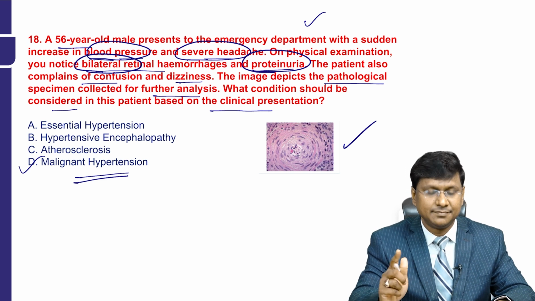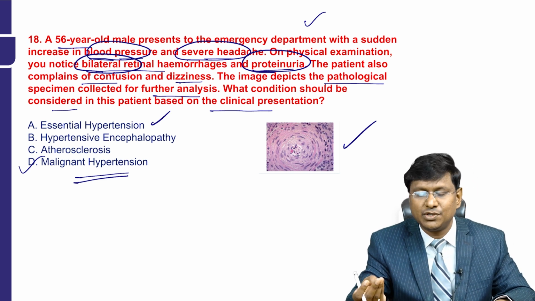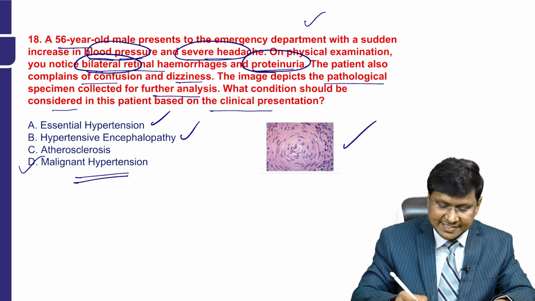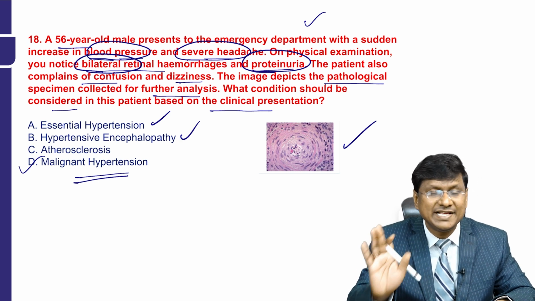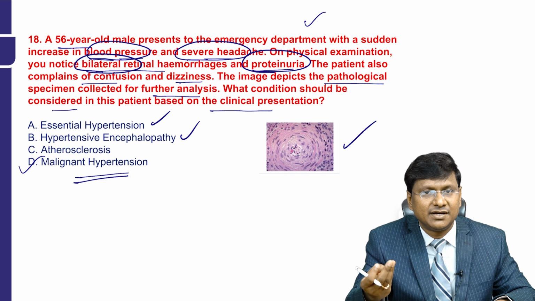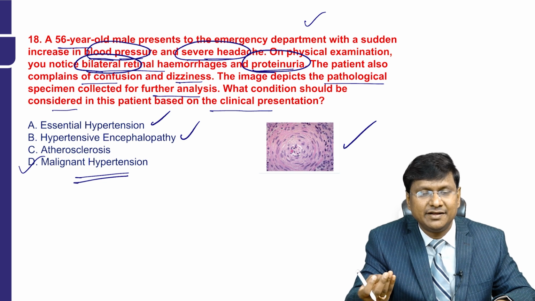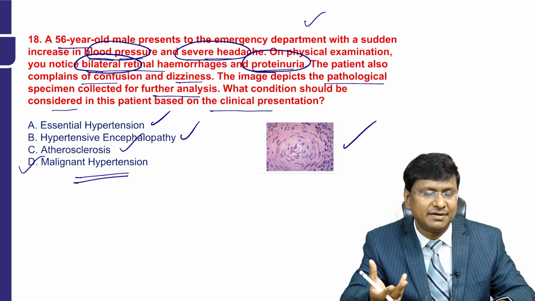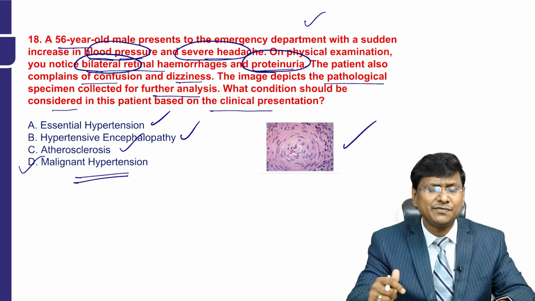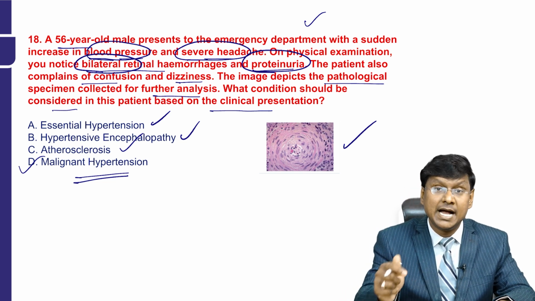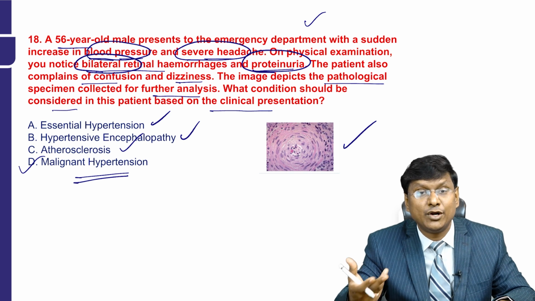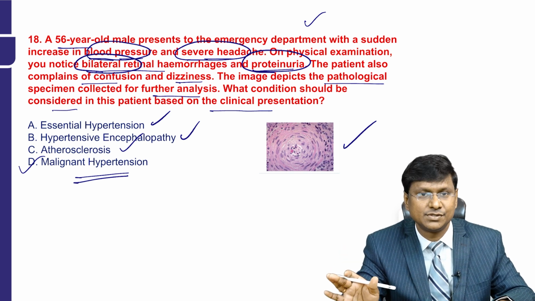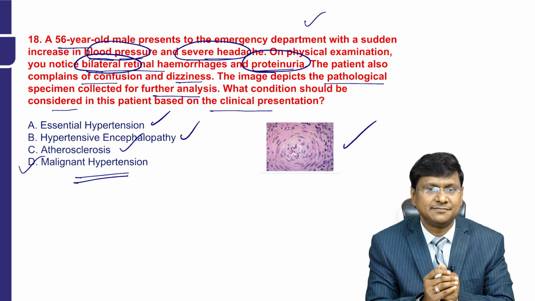malignant hypertension. See, if it is essential hypertension, you don't have ophthalmic involvement, kidney involvement, or CNS involvement. If it is hypertensive encephalopathy, you will have only CNS involvement, you don't have retinal involvement, and you don't have renal involvement in the form of proteinuria. And atherosclerosis is one of the risk factors for the development of hypertension. But in case of atherosclerosis, along with hypertension, you will not have end organ damage. So there is end organ damage here.